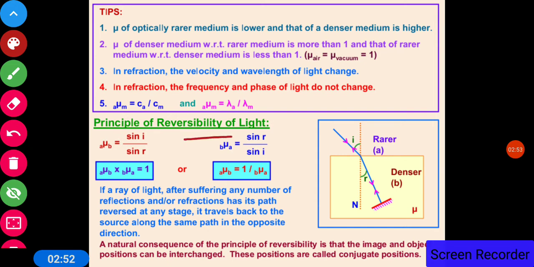Now, the principle of reversibility of light: if a ray of light, after suffering any number of refractions, has its path reversed at any stage, it travels back to the source along the same path in the opposite direction. That is, if with the help of a mirror its path is reversed, then it will retrace its path. So, concluding, we can say that if we interchange the position of the object and the image, it will not make any change in the path of the ray of light. So these two positions are called the conjugate positions.